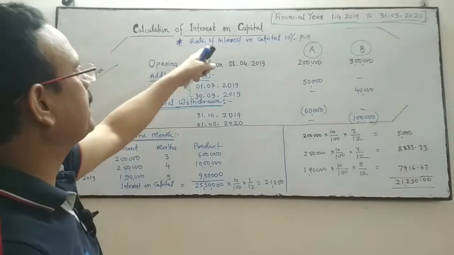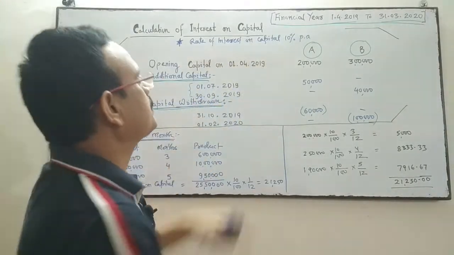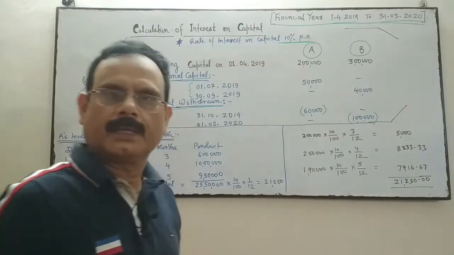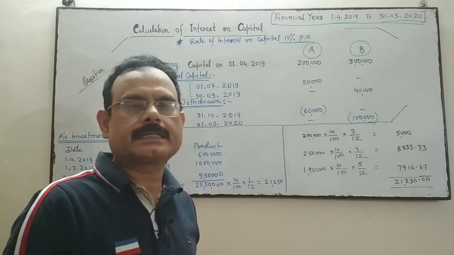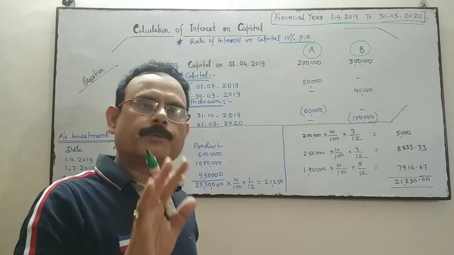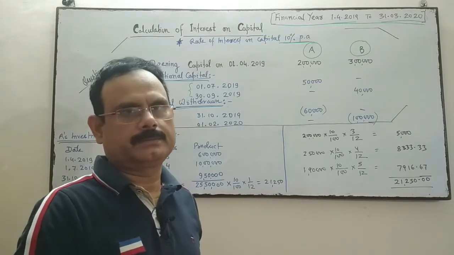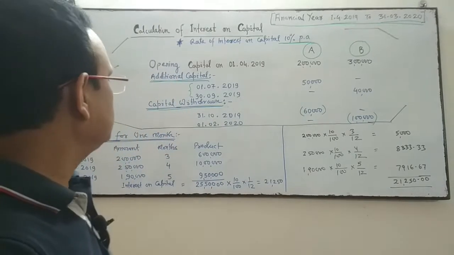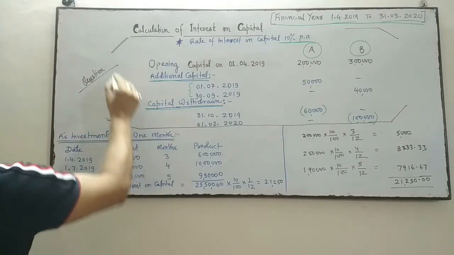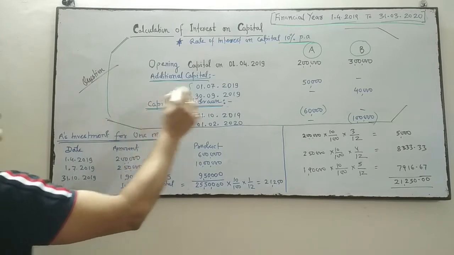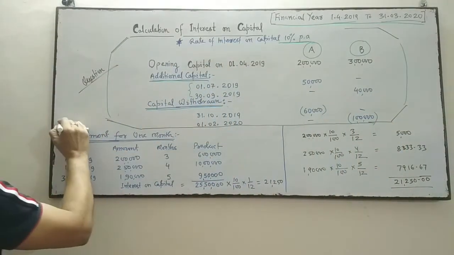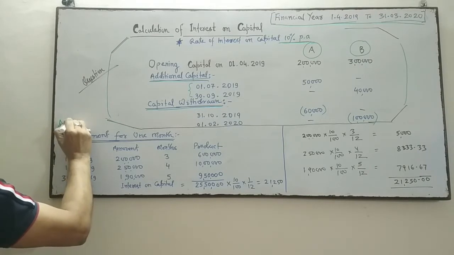Assuming that the rate of interest on capital is 10% per annum. So we have to calculate interest on capital. This is the question, the information related to the question. Now the answer of this question.